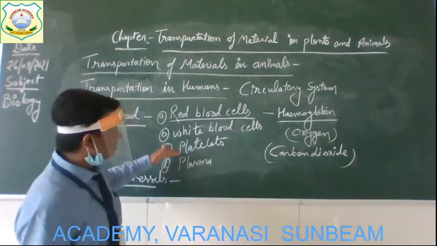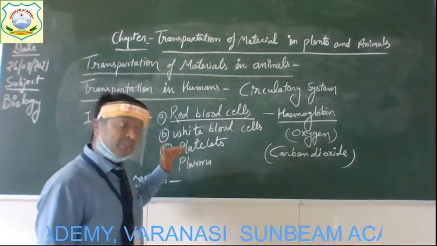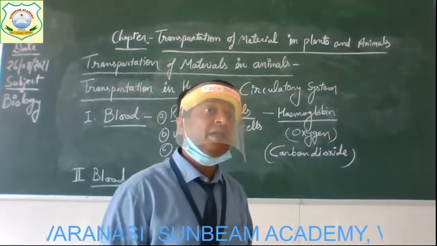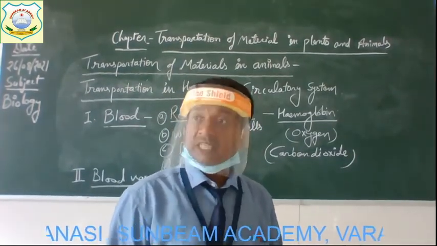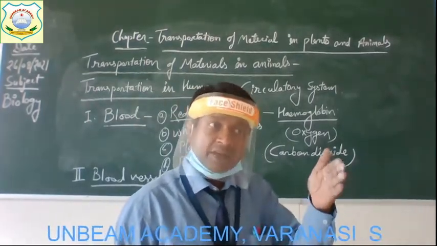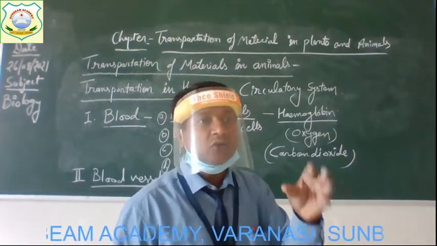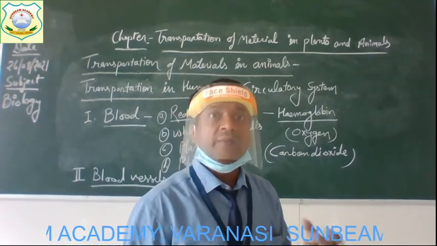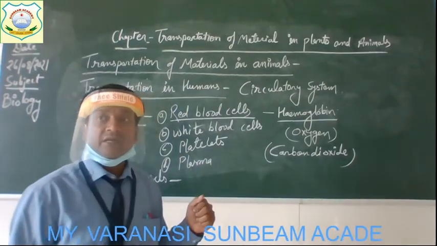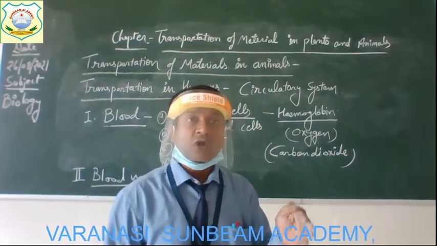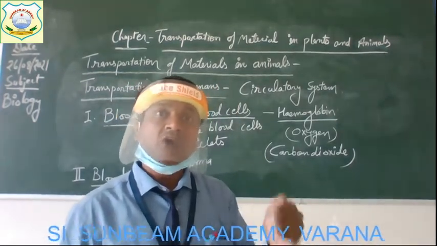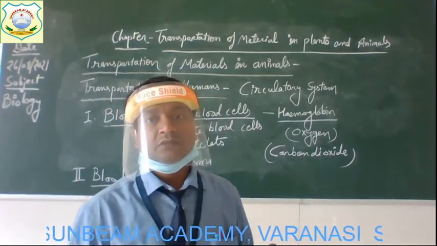And the third component of the blood, platelets, also plays an important role because it helps in blood clotting. Children, you must have observed, if we get injured sometimes, bleeding occurs, and that bleeding stops after some time. It clots there automatically, naturally. It is just because of the presence of platelets in the blood. The platelets help to stop the flow at the injured part of our body, and the blood clots there and the flow stops. Clear?